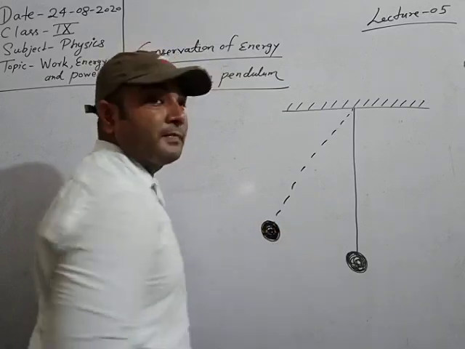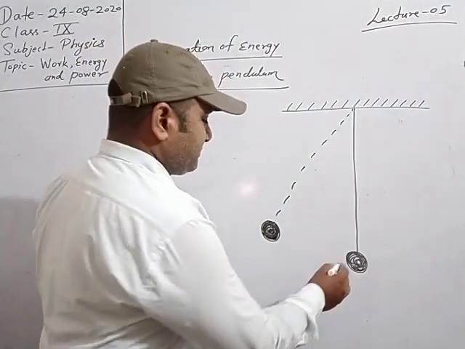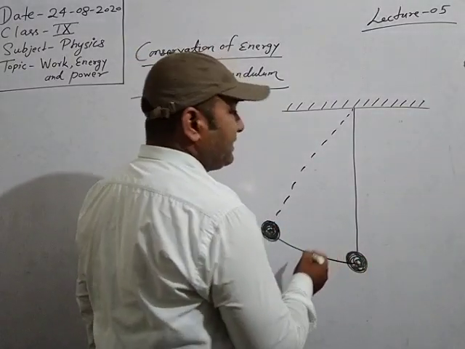the bob is displaced from this position to this position and then released from this position.